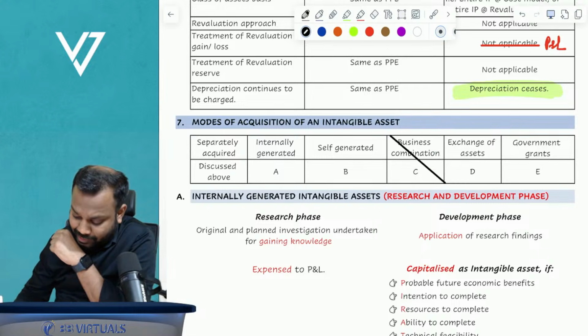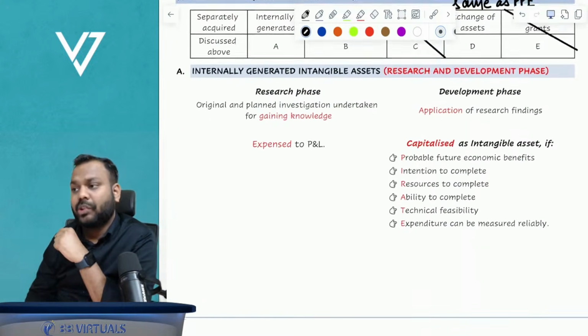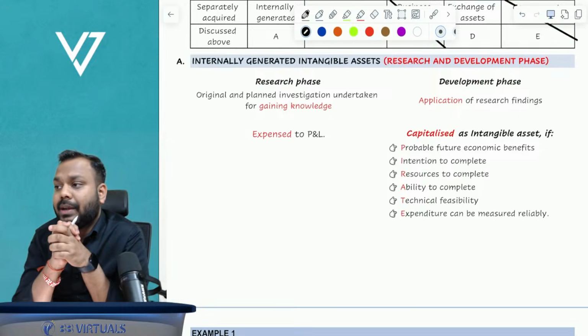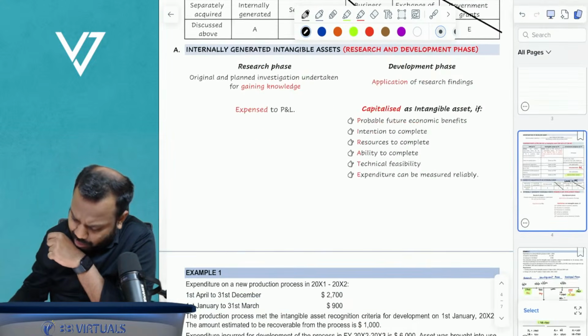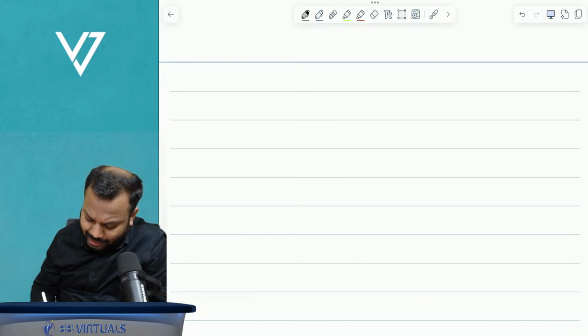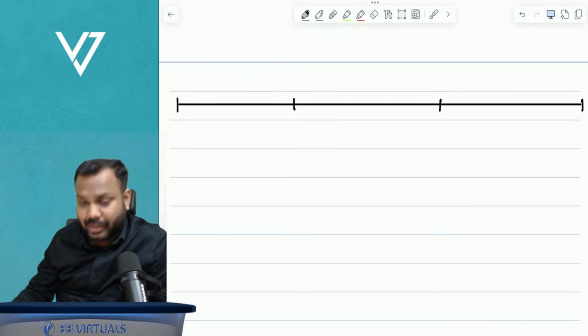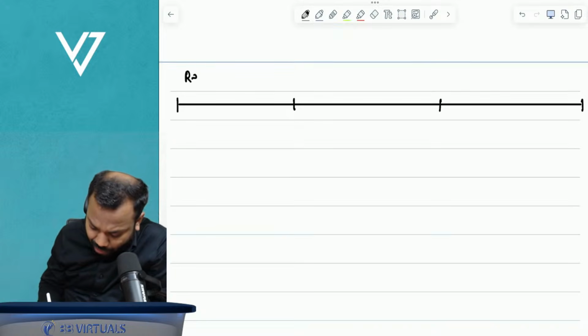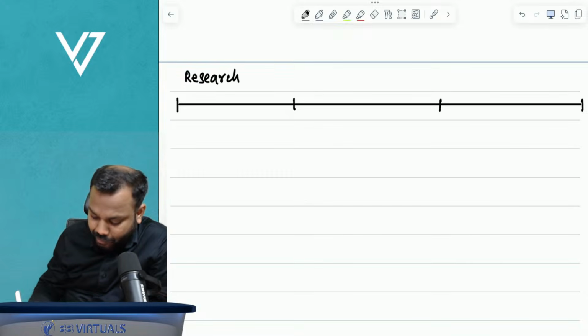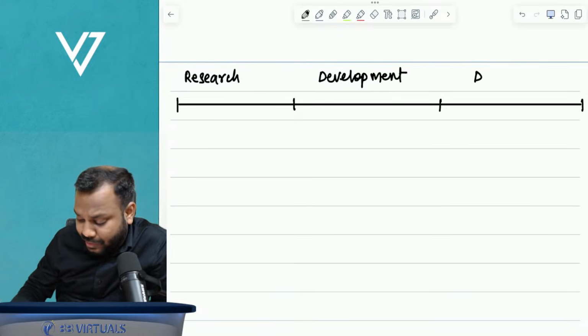Exchange of assets, again I'll say same as property, plant and equipment. Government grant we'll discuss as part of government grant, not here. So now the first point here is the discussion of internally generated intangible assets. Let me quickly summarize. Basically in internally generated intangible assets there are three phases. First phase is called research phase. Second phase is called development phase. And third phase is called developed phase.